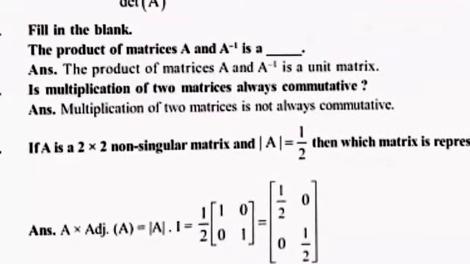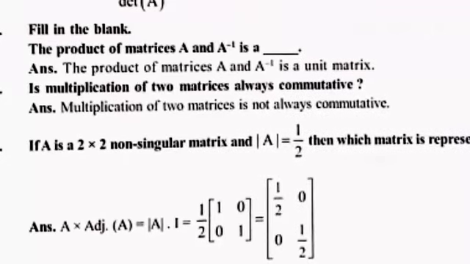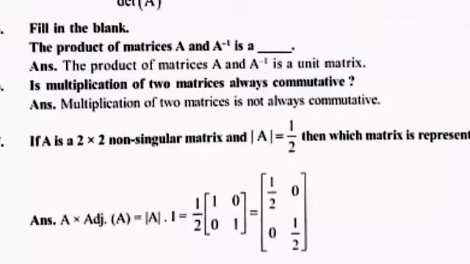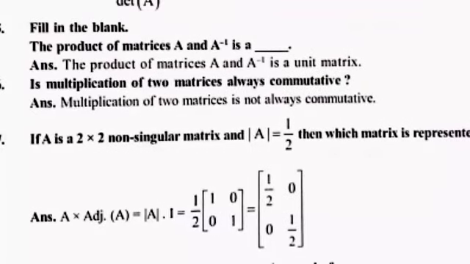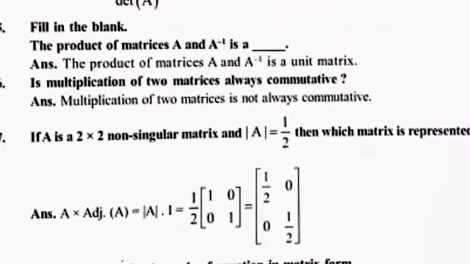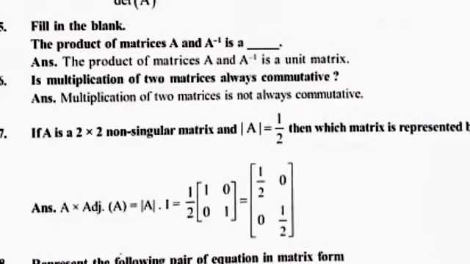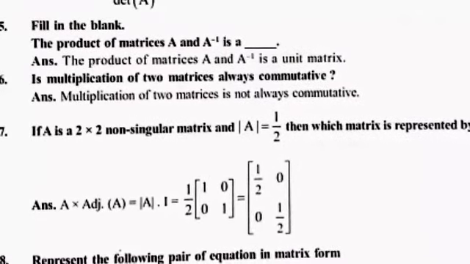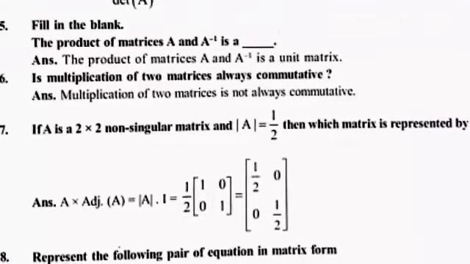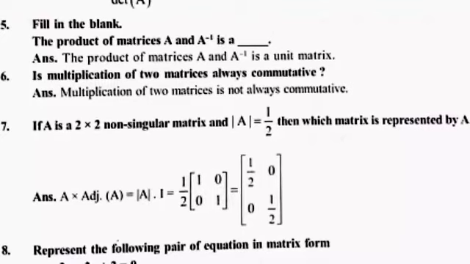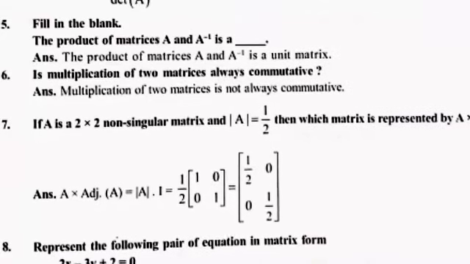Then question number 7: a 2 cross 2 non-singular matrix A is given with determinant A given, and you have to find A into adjoint A. This is one of the important questions. As you know, A into adjoint A is equal to determinant A into I, and that is equal to half into the I matrix, the unit matrix of second order, a second order square matrix which is 1 by 2, 0, 0, 1 by 2.